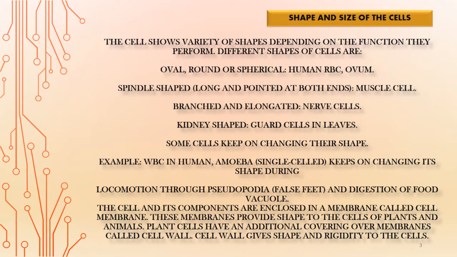The cell and its components are enclosed in a membrane which is called the cell membrane. These membranes provide shape to the cells of the plants as well as of the animals. Plant cells have an additional covering over their membranes which is called the cell wall. Cell walls protect and keep the shape and the rigidity of the cells intact.